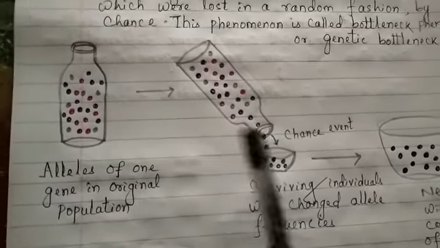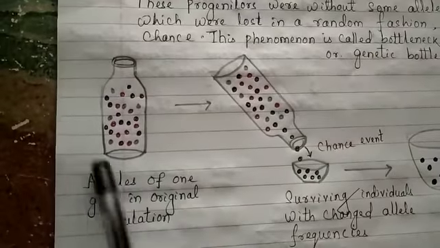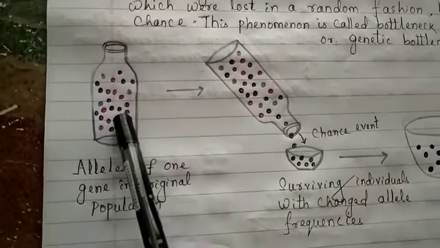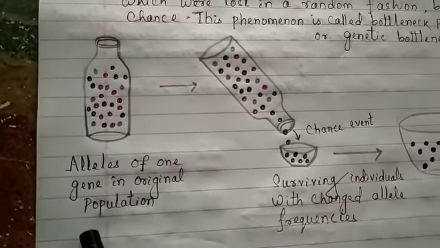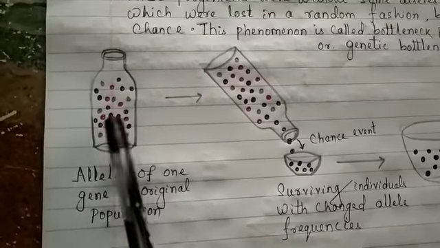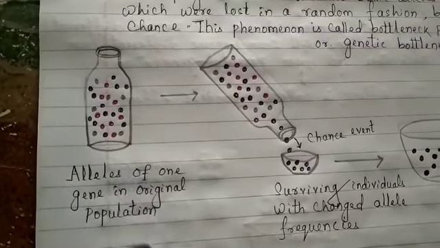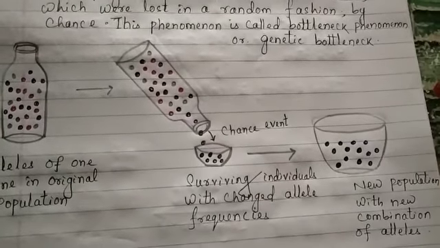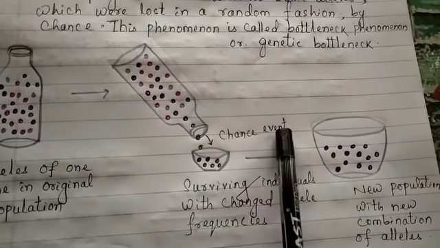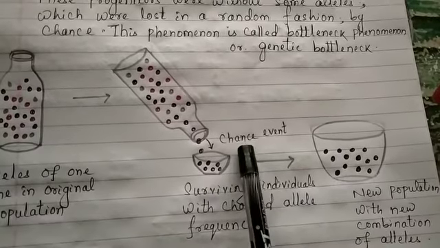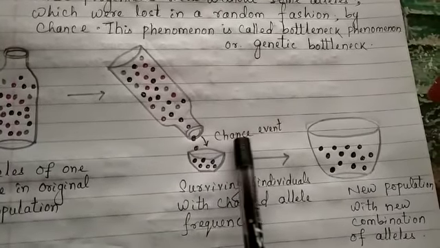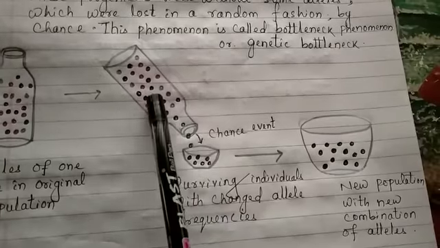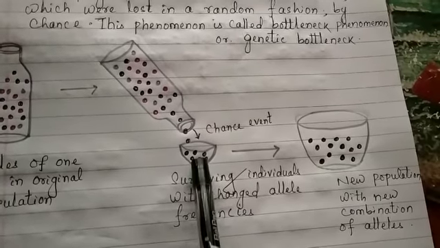So this particular bottle with the colored jelly balls is going to represent the original population, and each jelly ball is going to represent one allele of a gene. When we transfer it into a small bowl, then the chance event is going to take place. That is, changes in the environment are going to occur, and